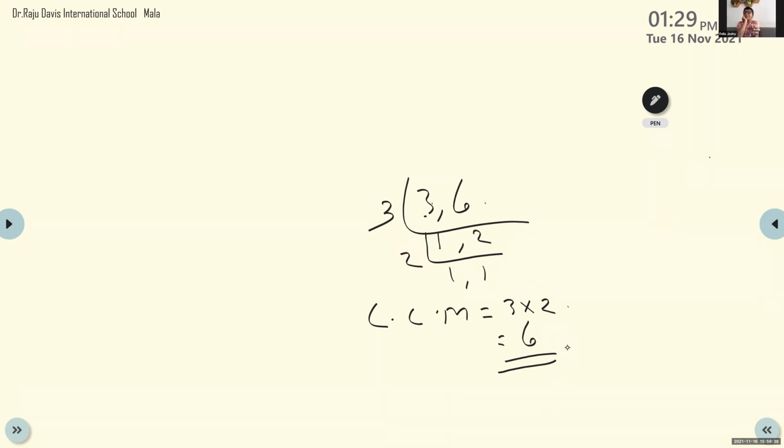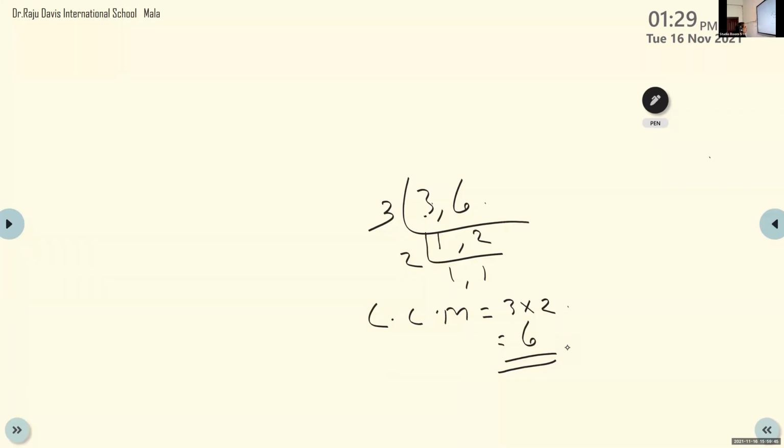Last step, I didn't understand. The last step: 3 and 6 we got in 3's table. Then 1 and 2 we got in 2's table, right? Then the LCM is 3 and 2, because we got the numbers in those two multiplication tables. So 3 into 2 is equal to 6. So 6 is the LCM.